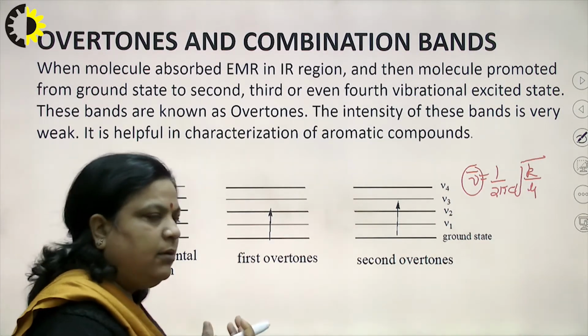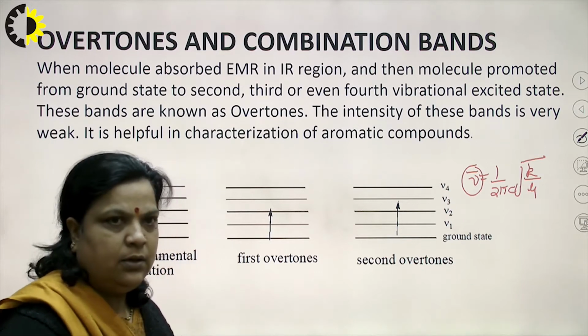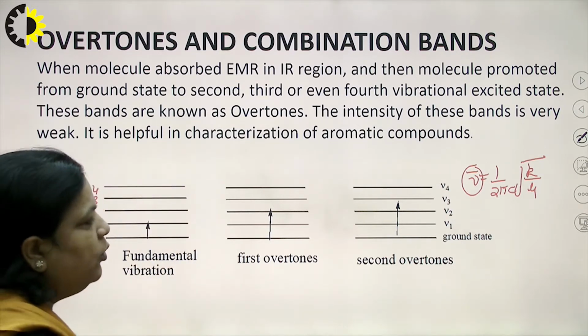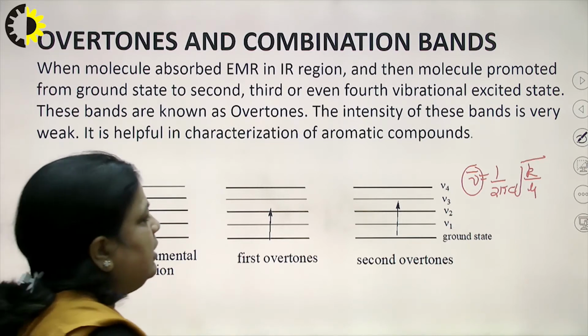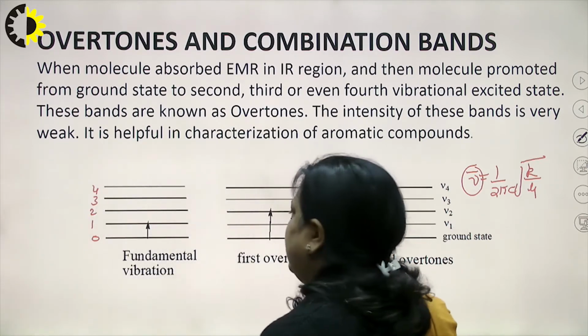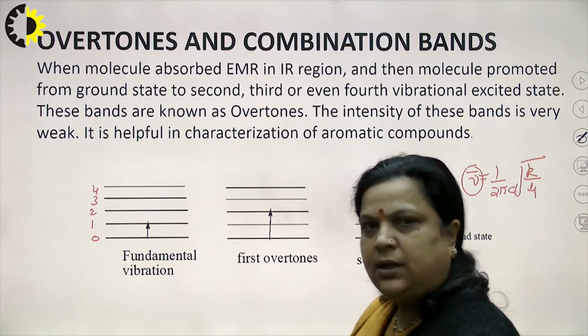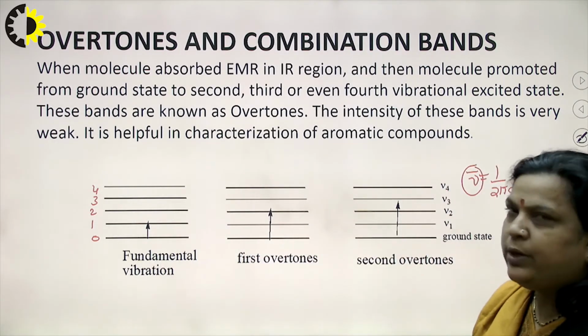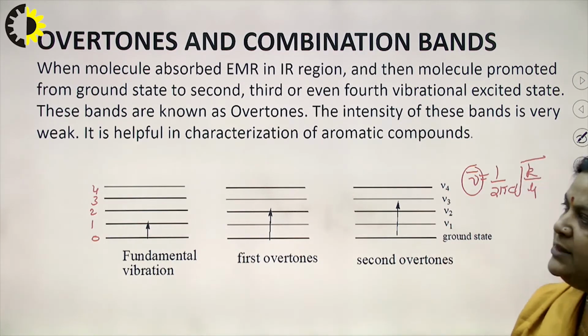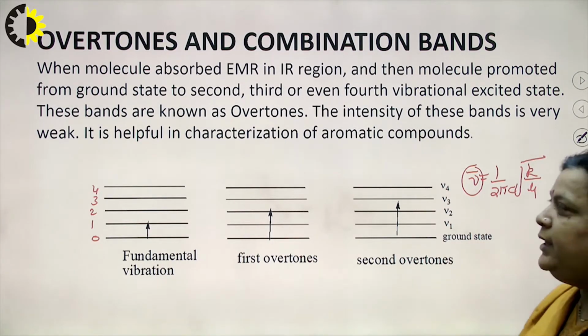In a polyatomic molecule, since the bonds are more than 1, we get more than 1 fundamental frequency of the vibrations.